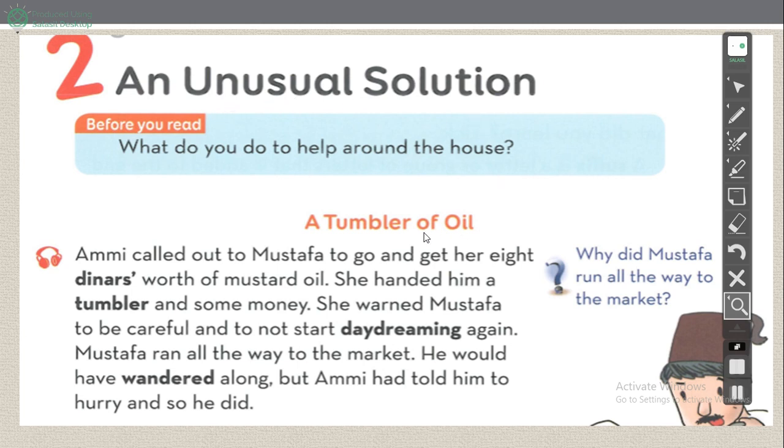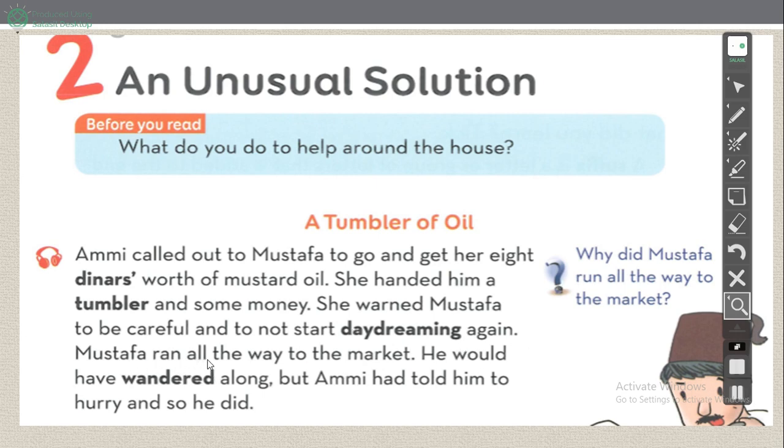An unusual solution. This is a tumbler of oil. This is a story, a tale. We have the characters Amy and Mustafa. Amy is Mustafa's mother, called out to Mustafa. Why? To go and get her, that is, to buy mustard oil, and she gave him 8 dinars. Then she handed him a tumbler. She gave him a tumbler, وعاء, and some money. Then she warned Mustafa to be careful, حذرته, and not to start daydreaming again.